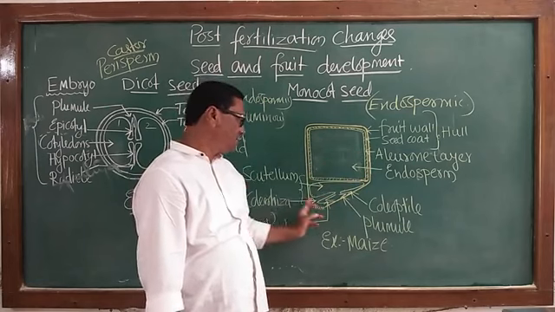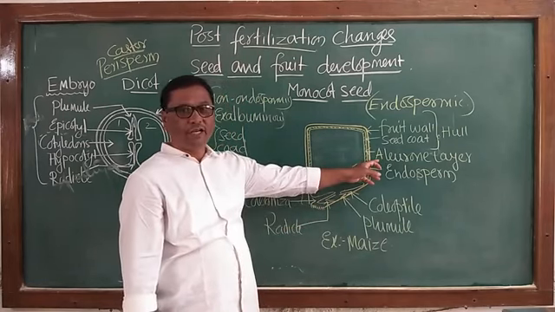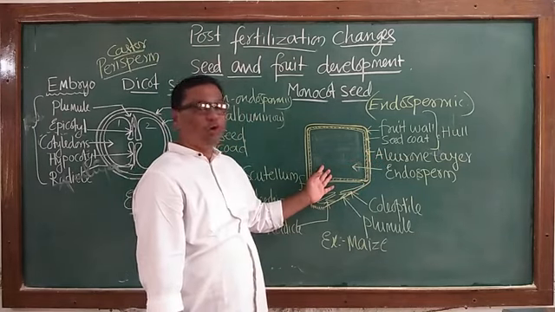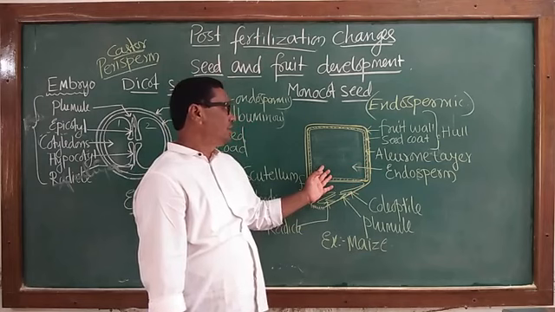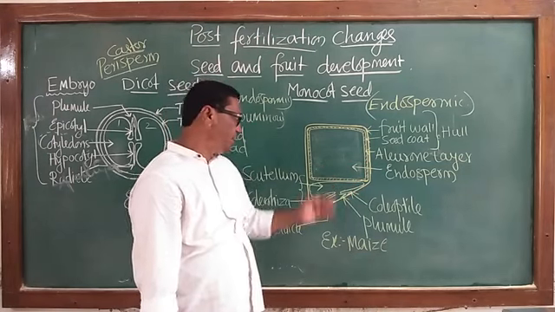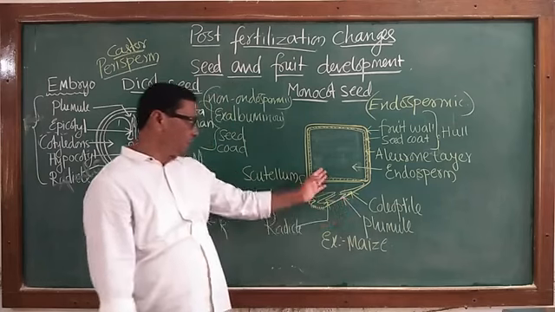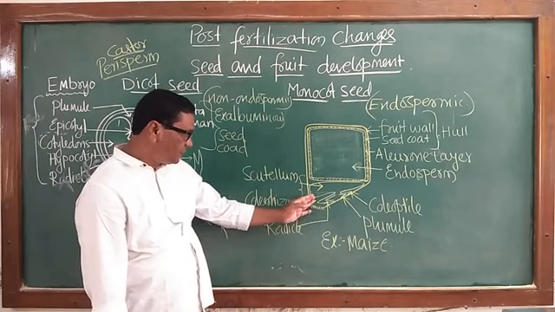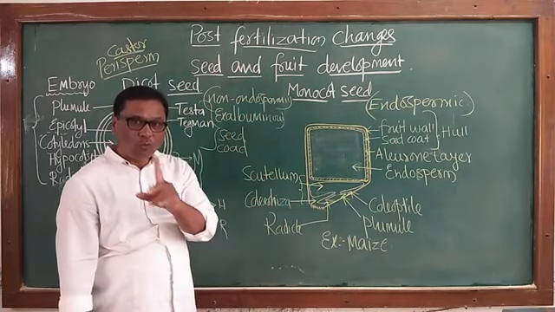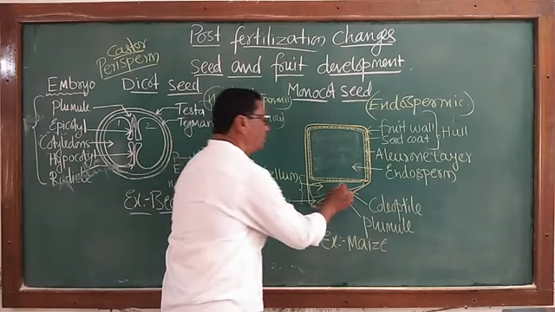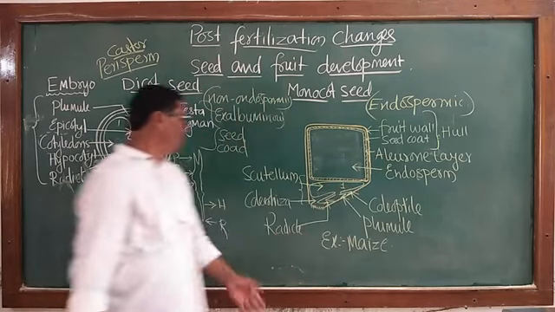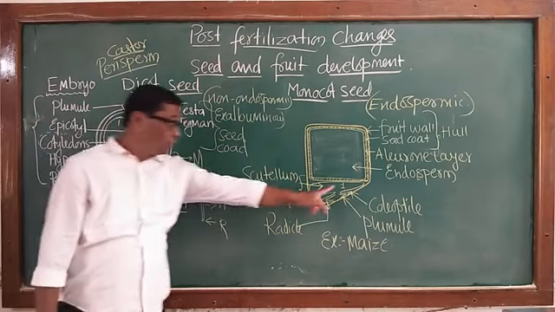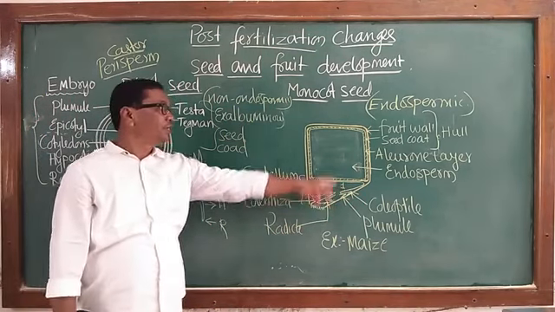Externally, in the seed, there is a proteinaceous layer called the aleurone layer. Internally, most of the seed, about three-fourths, is filled with the nutritive tissue called endosperm. Towards the lower side, at one side, there is the embryo showing only one cotyledon. Here these are two cotyledons, hence a dicot seed. Here there is only one cotyledon, hence a monocot seed.